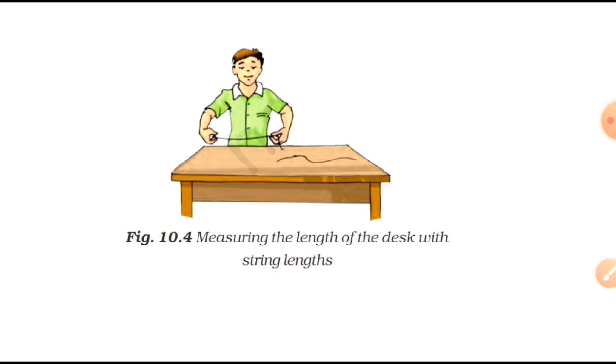The two places may be close enough, that may be very close, like the two ends of a table, or they may be far apart, like Jammu and Kanyakumari. So in this manner, students, distance can be measured depending on how short, how long it is, and there are many ways to measure distance. Now let's understand this topic in much detail.